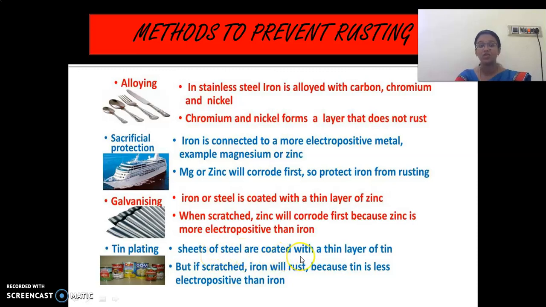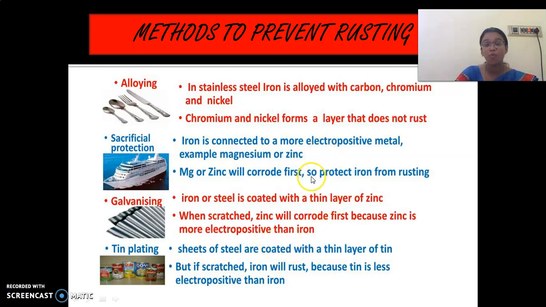And then tin plating. Sheets of steel are coated with a thin layer. Have you seen these small bottles, children? The ghee tin bottles, oil bottles. Yes. So what happens? It will avoid rusting. The iron will rust because tin is less electropositive than iron. So these are all the methods used for preventing rusting. Clear, children?